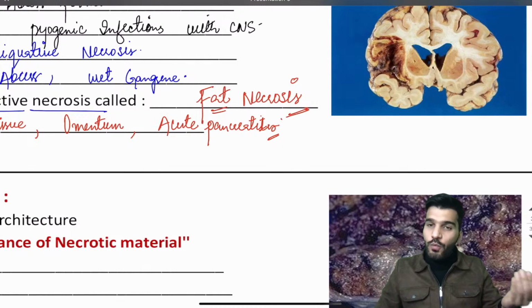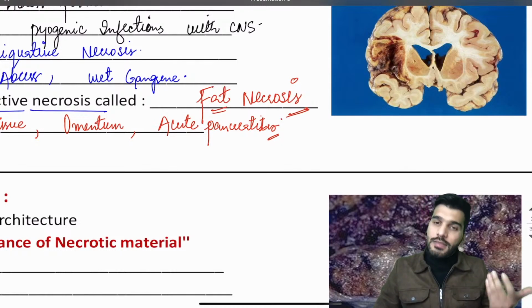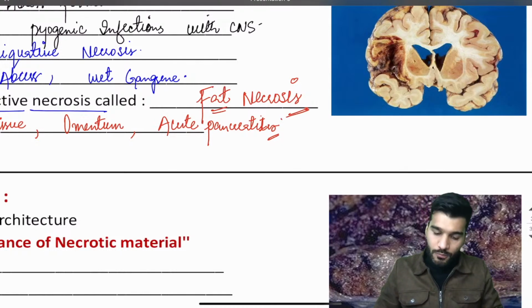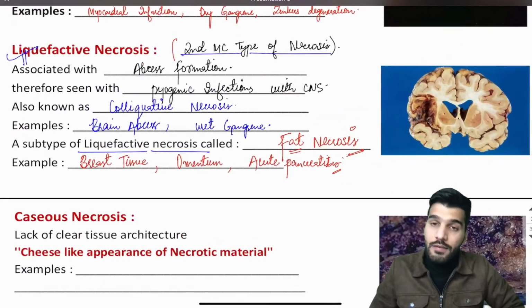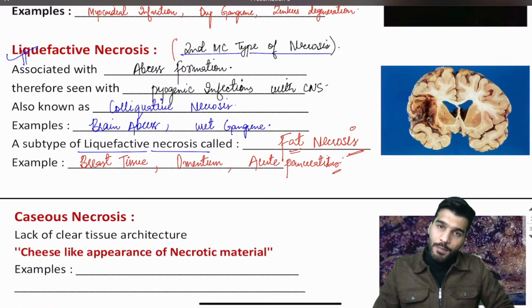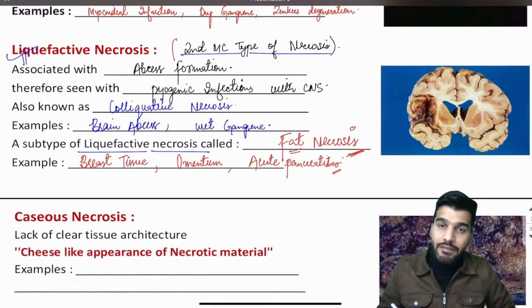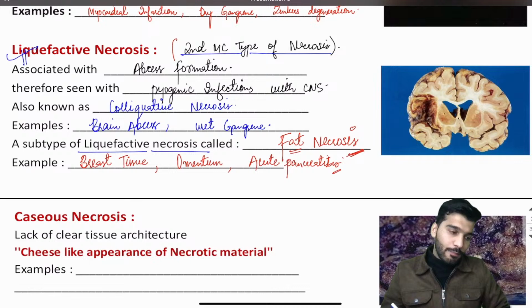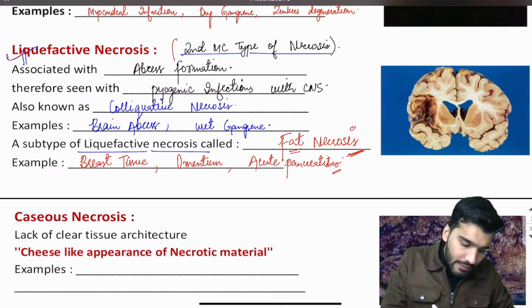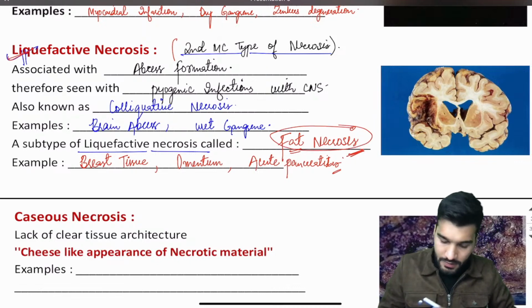In the beginning, we go with the serum amylase, but once the serum amylase is 3 times more than the normal value, we go with the investigation of choice as serum lipase. Is that clear? So remember, fat necrosis is seen with the organs having increased fat and lipase. So that's about liquefactive and fat necrosis.